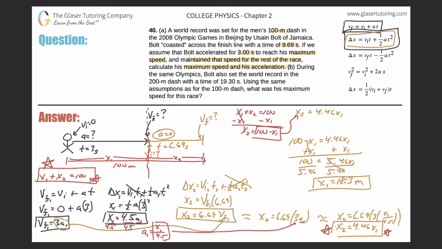Interesting. So where is x1 in the picture? This is x1. So here's x1. Now, I know that this distance, x1 here, is 18.3 meters.